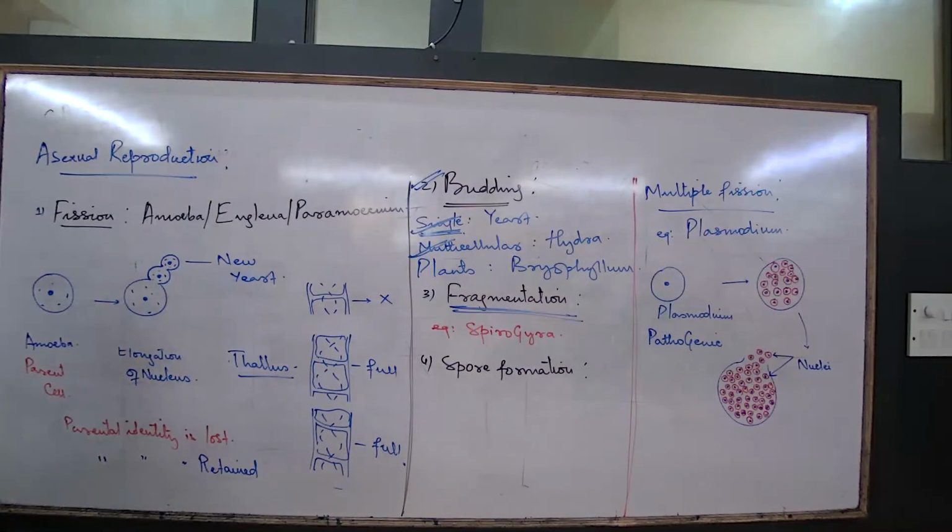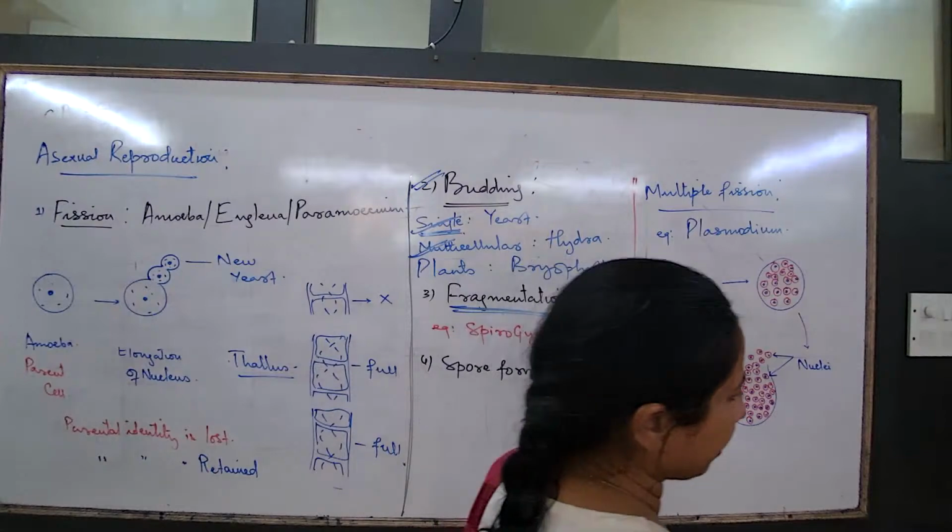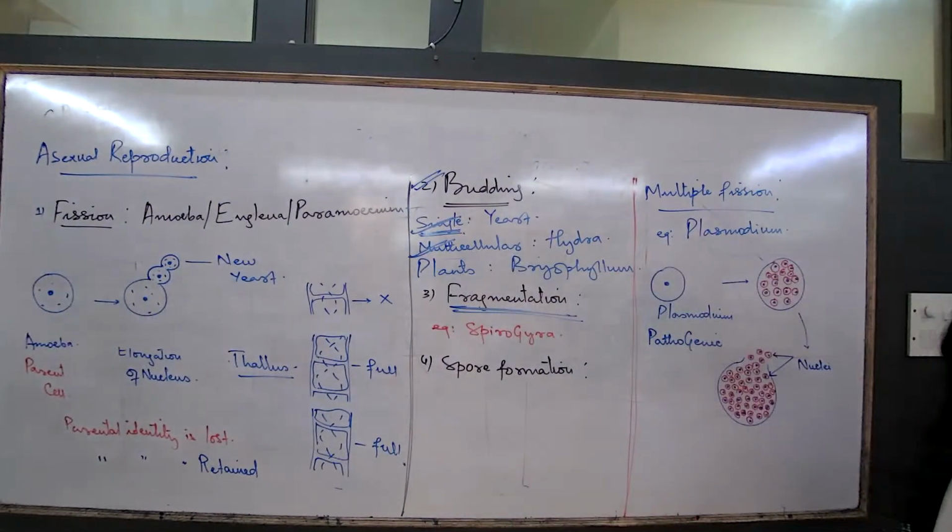Fragmentation takes place in simple multicellular organisms.